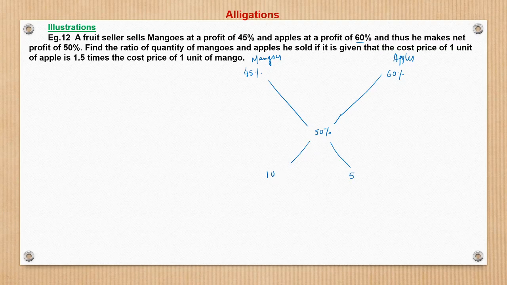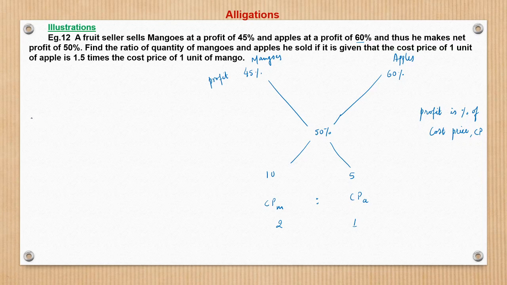But what is this? This ratio is of which quantity, which item? This is profit, right? So profit is a percentage of cost price, right? Cost price, CP. So this is nothing but the ratio of CP. So CP of mango is to CP of apples. Total cost price on the mangoes, total cost price on the apples. And that is nothing but in the ratio of 2 is to 1. Right.